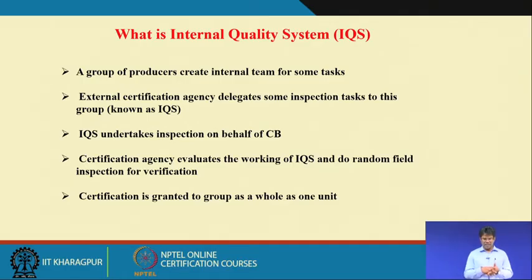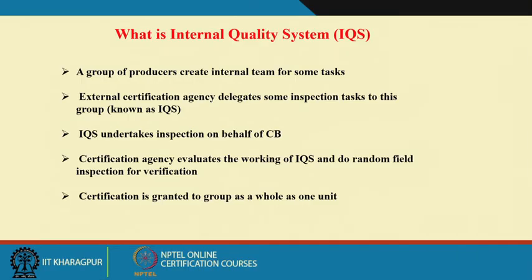The external certification agency delegates some inspection tasks to this group, named the internal quality system. The IQS undertakes the inspections on behalf of the certification board. The certification agency evaluates the working of the internal quality system and does random field inspections for verification.